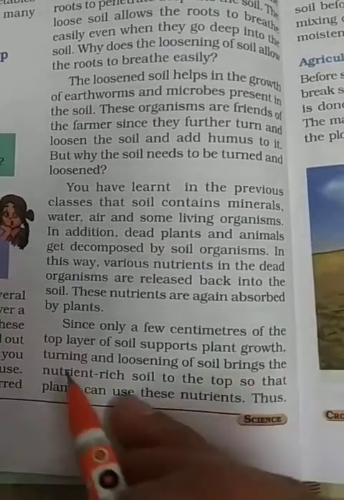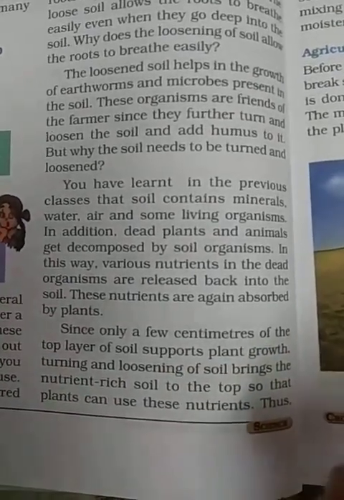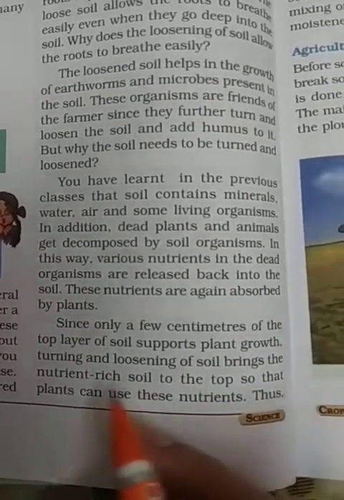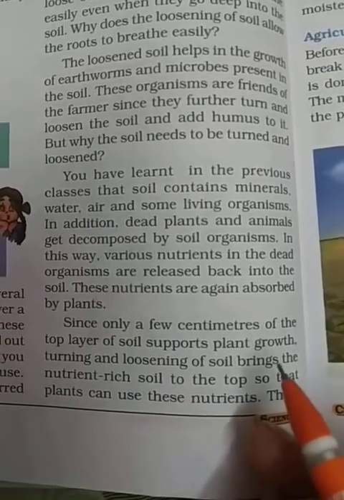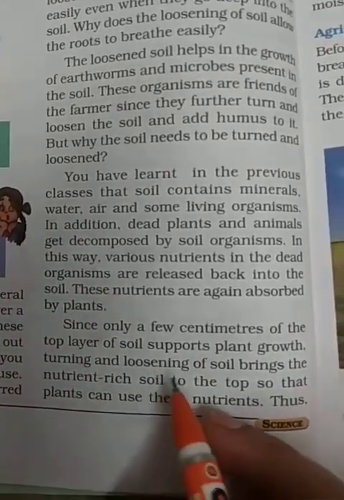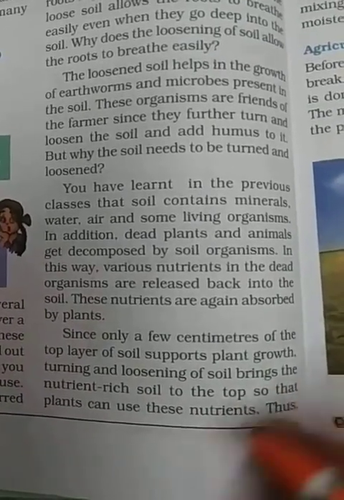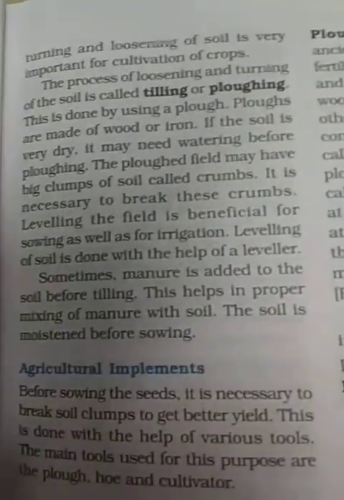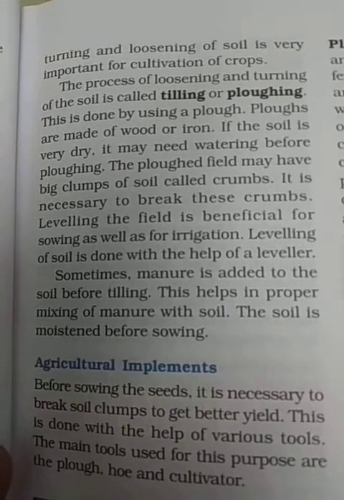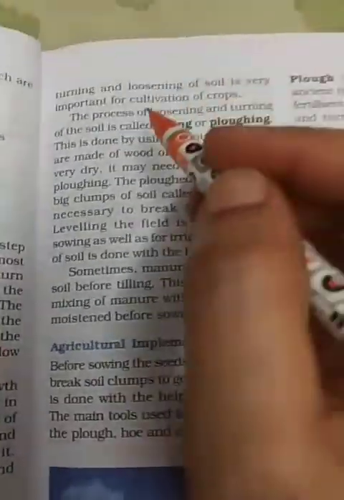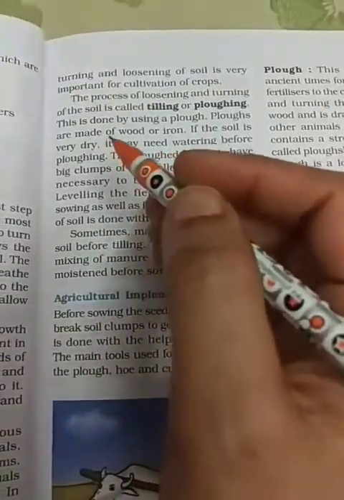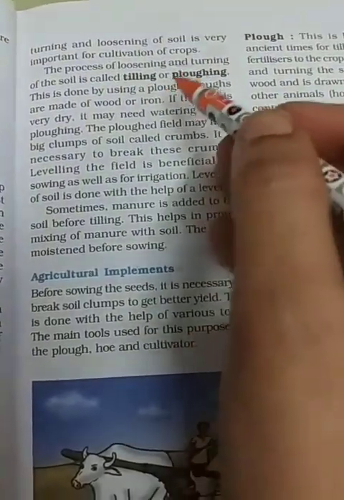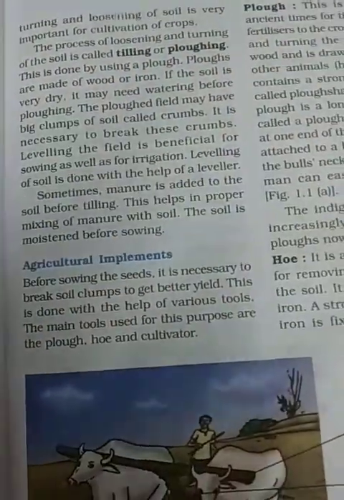We know that the top layer of the soil, only a few centimeters, is good for plant growth. So turning and loosening of soil brings the nutrient-rich soil to the top, so that plants can use these nutrients. Thus, turning and loosening of soil is very important for cultivation of crop. This process is done by two processes called tilling and plowing, and this is done by using a plow.